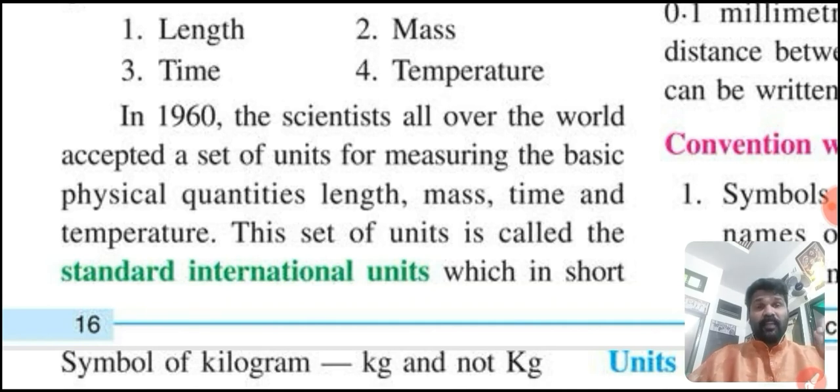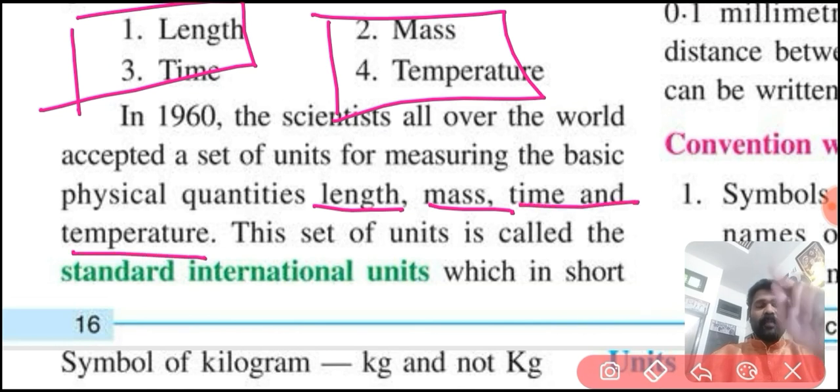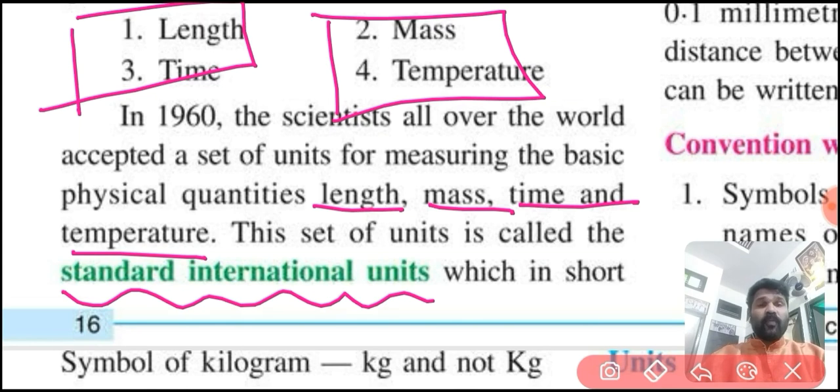This set of units is called standard international units.